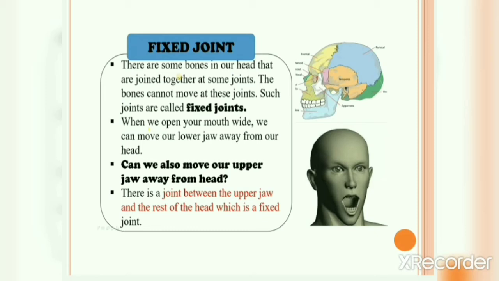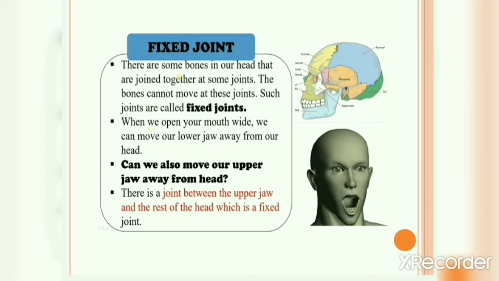In fact, in your entire skull, there is only one movable joint. That is the joint which is present between your lower jaw and rest of the head. All the other joints are fixed and the bones cannot move at these joints. Okay, so now we have completed our types of joints. We have studied ball and socket joint, hinge joint, fixed joint and pivotal joint.